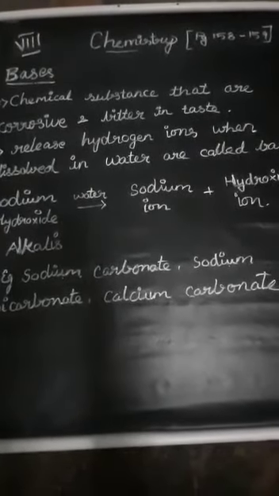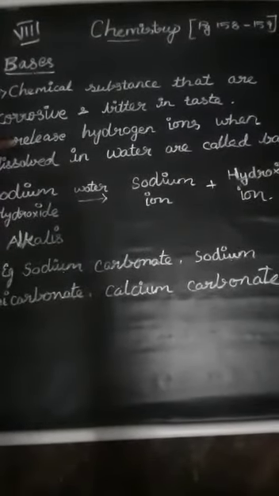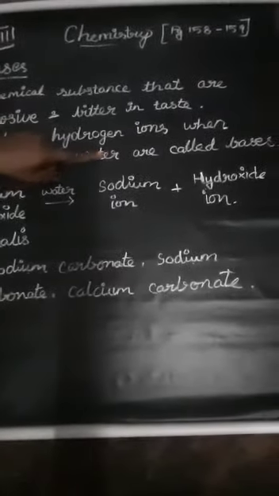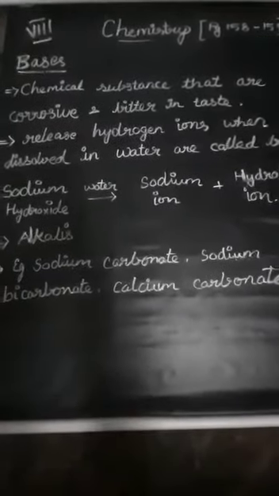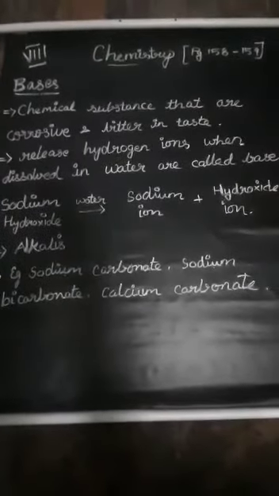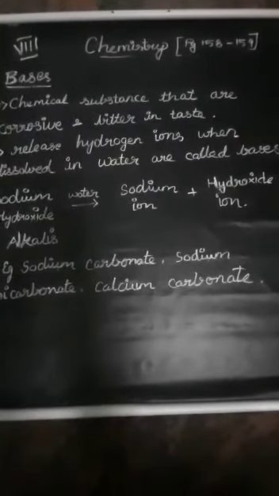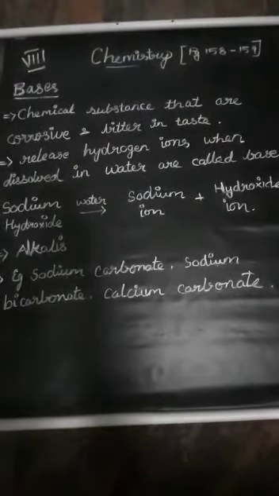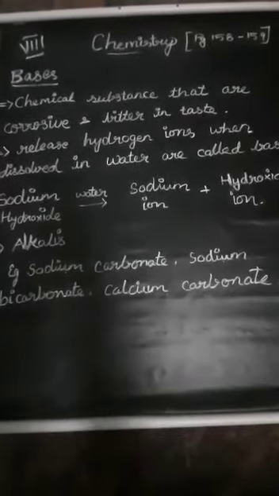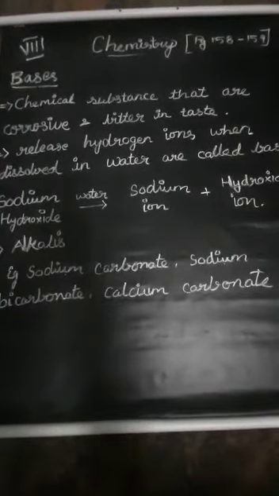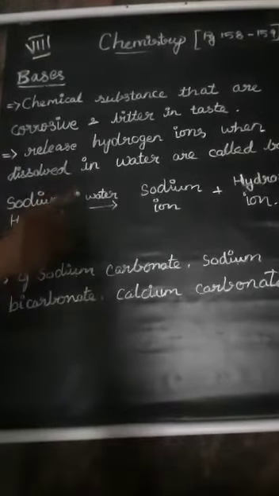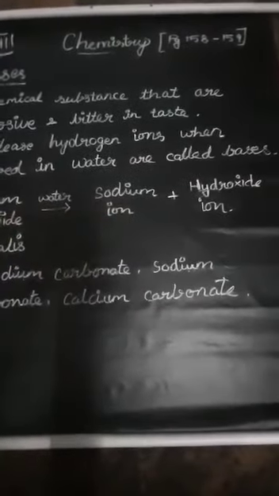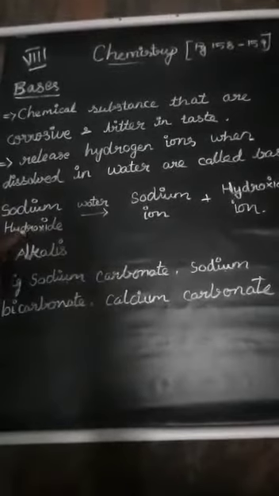In contrast to an acid, which releases hydrogen ions when dissolved in water, a chemical substance that releases hydroxide ions when dissolved in water is called a base. For example, sodium hydroxide and potassium hydroxide. Sodium hydroxide in water gives a sodium ion plus a hydroxide ion.